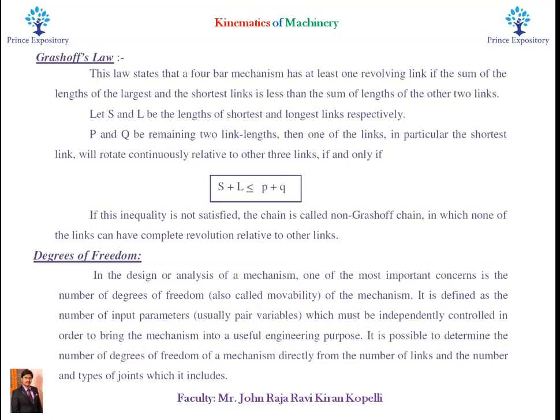If this inequality is not satisfied, the chain is called a non-Grashof chain, in which none of the links can have complete revolution relative to other links. It means if this inequality is not satisfied, then the 4 links which are connected to each other will not have any relative motion, thereby the mechanism is not possible.